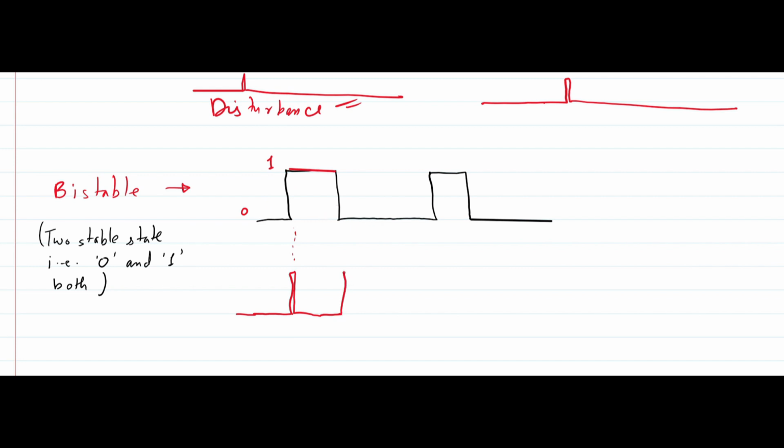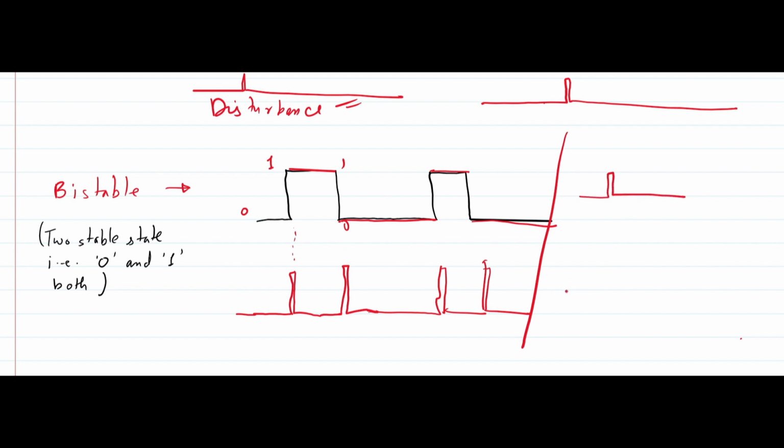It will store 1 unless and until I again give some disturbance. So here I give again some disturbance. At this point it again changes its state from 1 to 0, and this will keep on storing this state unless and until I apply any other disturbance. Here I give some disturbance, so it stores 1, and here I give some disturbance, so it goes back to 0.